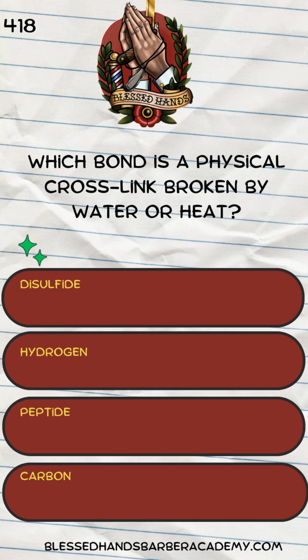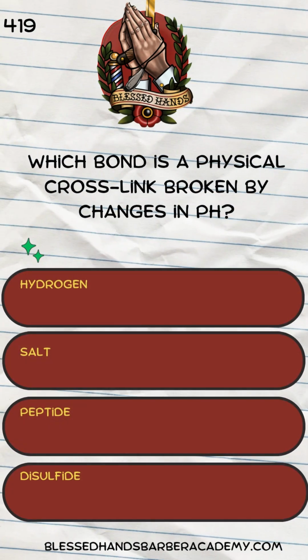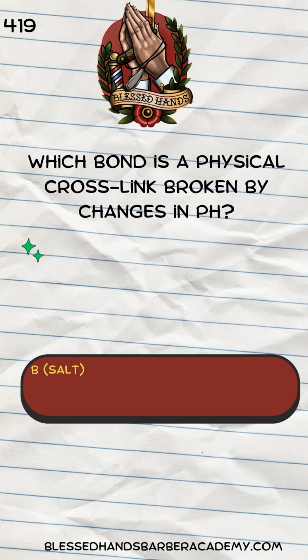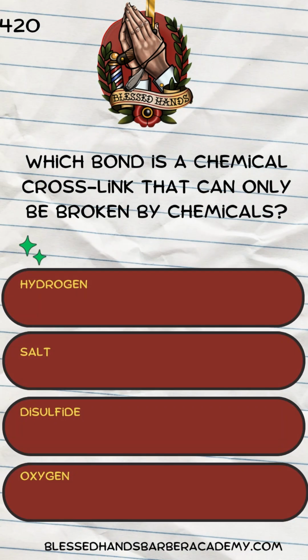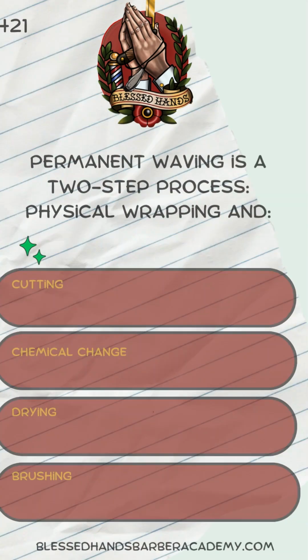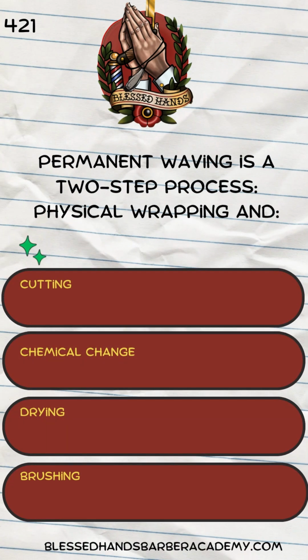Which bond is a physical cross-link broken by water or heat? Disulfide, hydrogen, peptide, carbon. B. Hydrogen. Which bond is a physical cross-link broken by changes in pH? Hydrogen, salt, peptide, disulfide. B. Salt. Which bond is a chemical cross-link that can only be broken by chemicals? Hydrogen, salt, disulfide, oxygen. C. Disulfide.